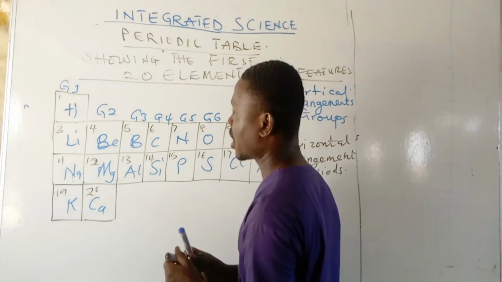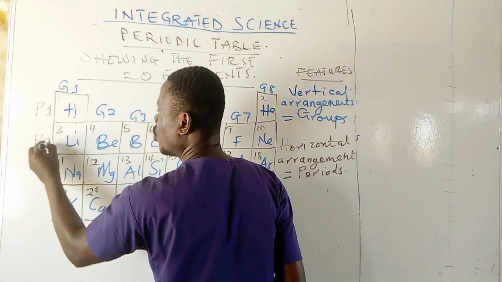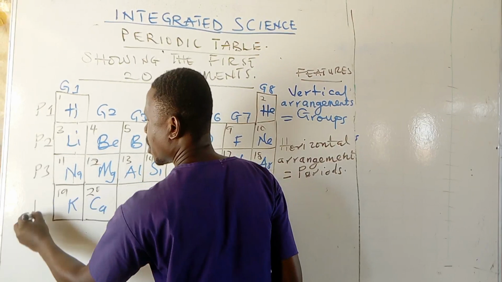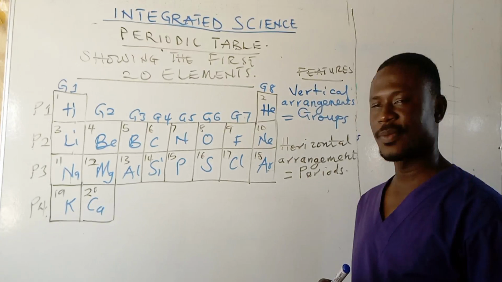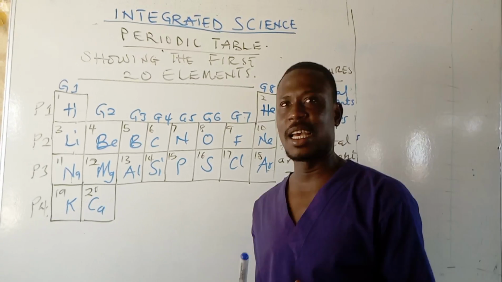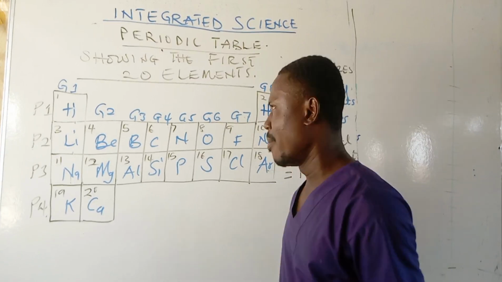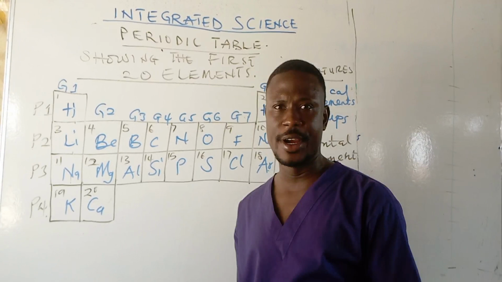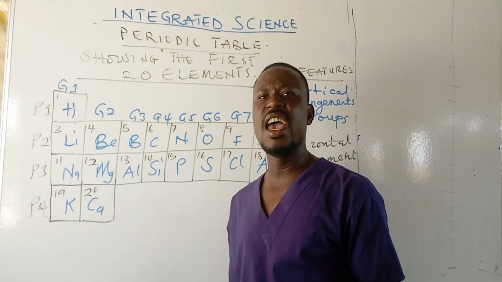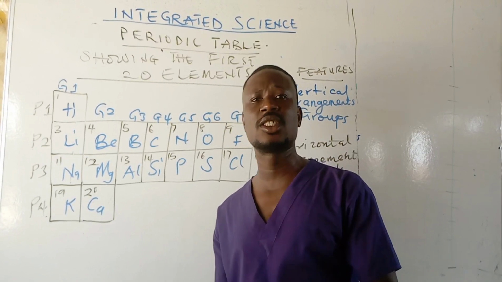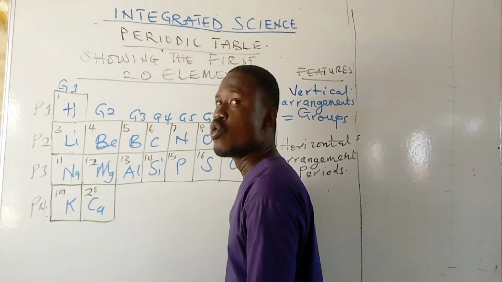So if you draw the electronic configuration for hydrogen, lithium, sodium, and potassium, their valence electron is 1, hence placed in group 1. The same thing applies to all the groups. So group 2 has an outermost electron 2, 3 has 3, and up to 8. Nonetheless, on the 8th group, we have helium, which has 2 electrons. But then, some groups have special names, and that will explain why helium is placed under group 8.